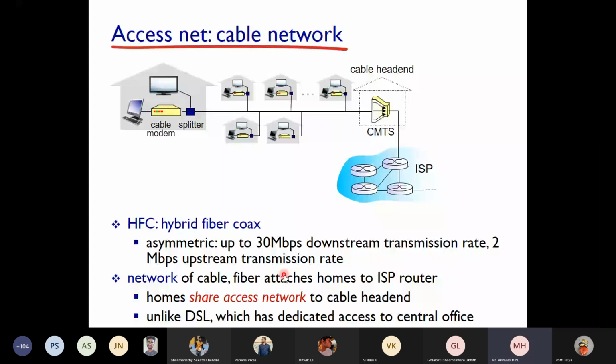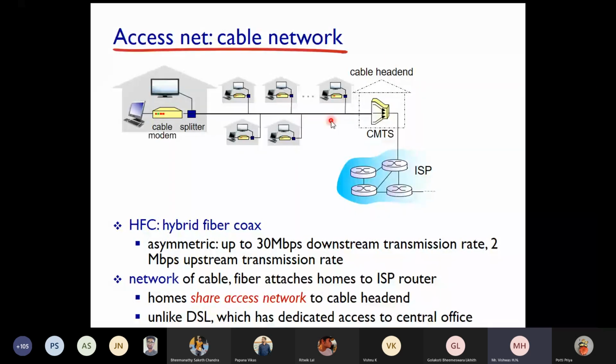A network of cable and fiber attaches homes to the internet service provider's router. Homes share the access network to the cable head end. That's what I told you. Unlike DSL, which has dedicated access to the central office, the cable network is shared.